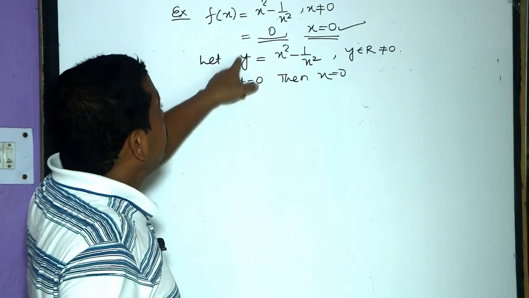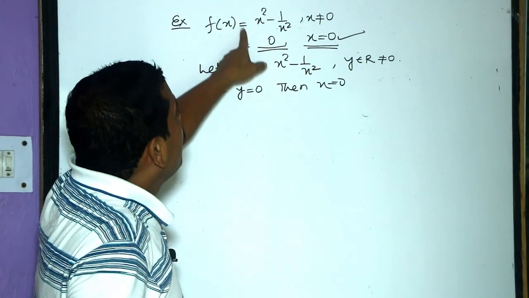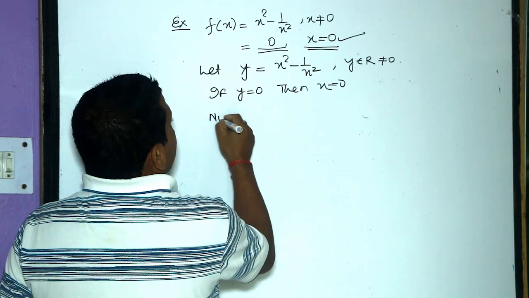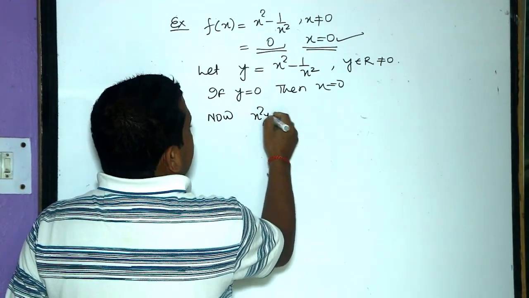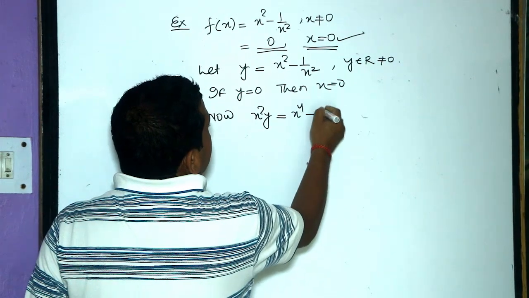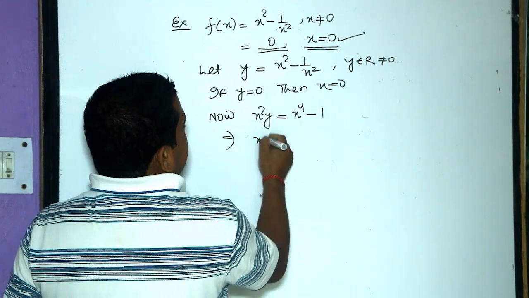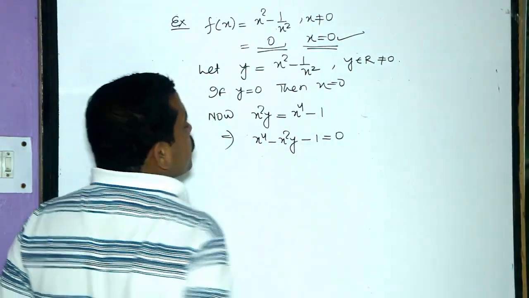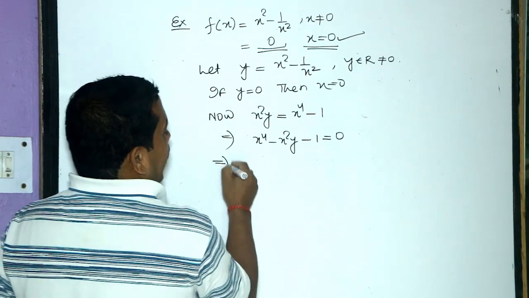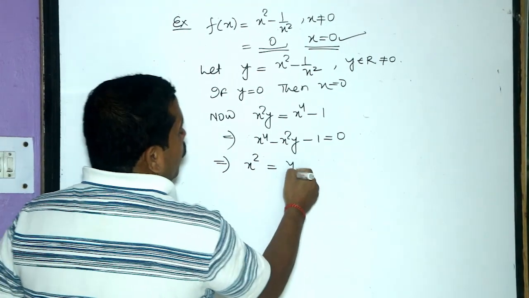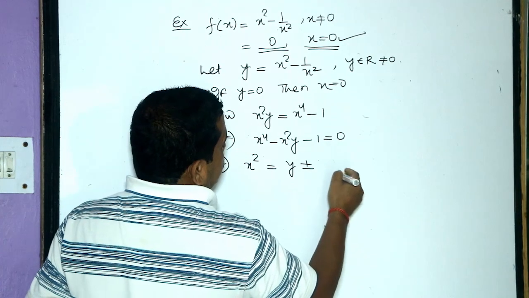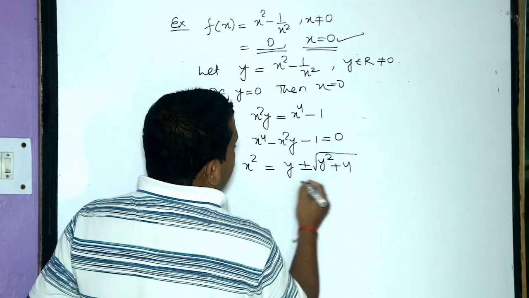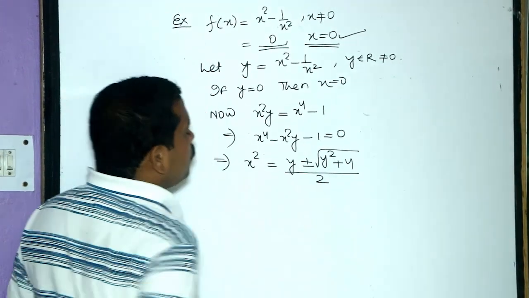For x not equal to 0, it is given that f of x means y equals x square minus 1 by x square. Now x square y equals x fourth minus 1. This implies x fourth minus x square y minus 1 equals 0.